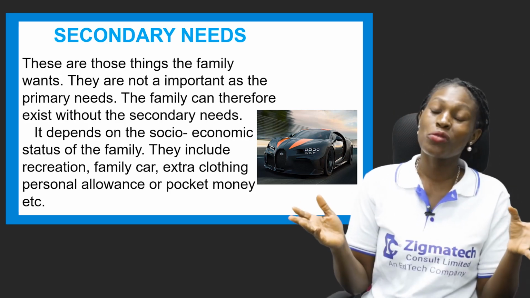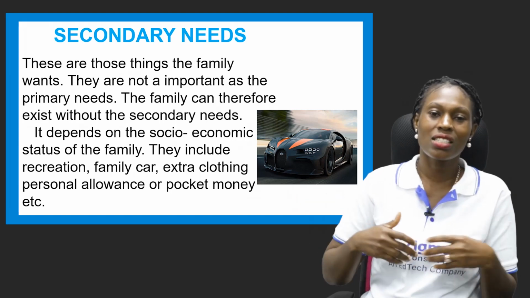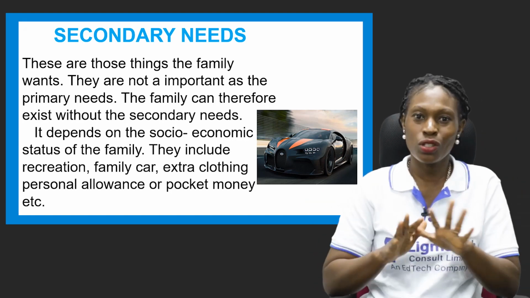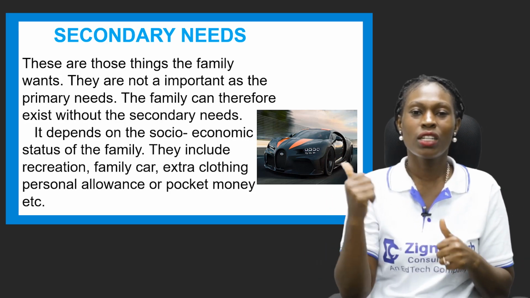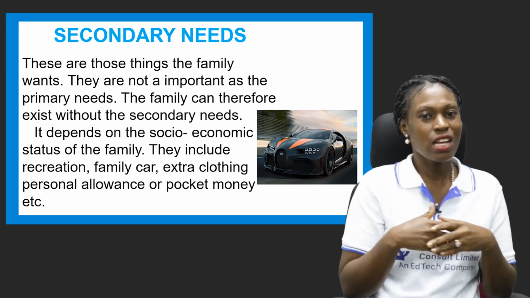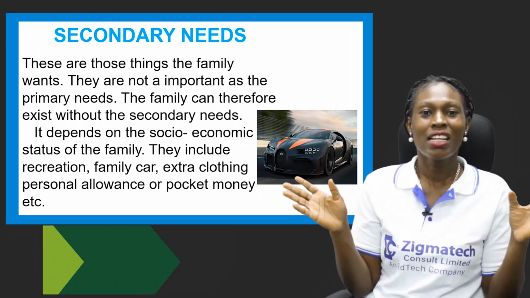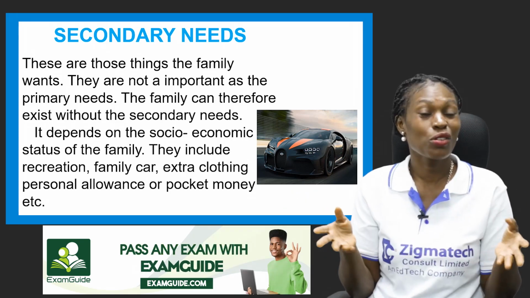Now, these secondary needs, to a family they can actually do with it, is recreation. You can decide to say, okay, we're having a vacation after school is almost wrapping up. You say, okay, this holiday we're going to Miami, we're going to Paris, we're going to Disneyland and all of that, to just go and relax. You've been stressed a lot in school and all of that. You just need a vacation. Now, these are secondary needs.